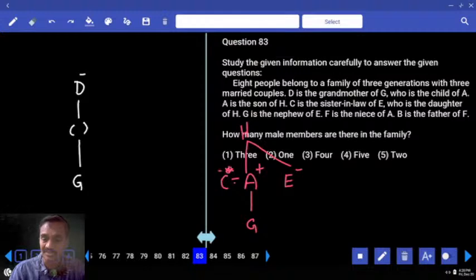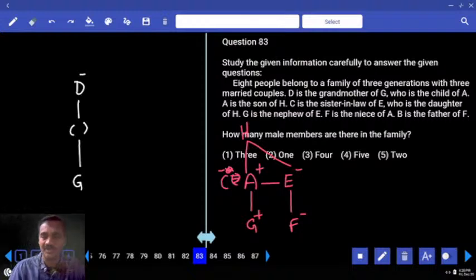C is the sister-in-law means a female. C is the sister-in-law of E. Then E, who is the daughter of H. G is the nephew of E. F is the niece of E. Then F must be here. Now G and F were unmarried. The remaining 6 persons must be married.